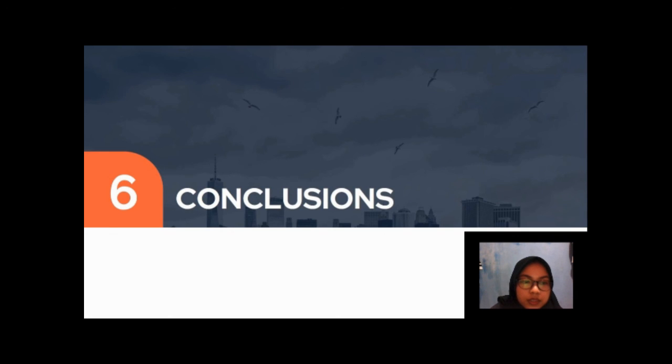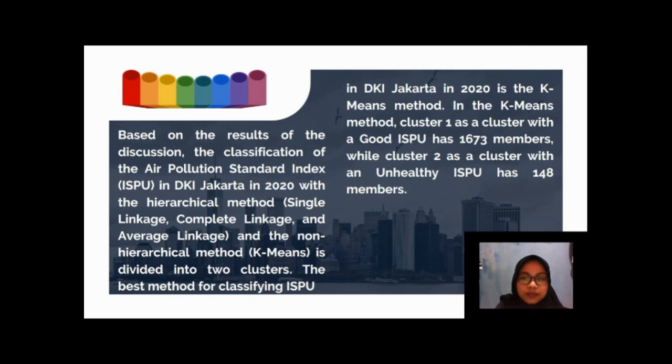And now we come to the conclusions of this paper. Based on the results of the discussion in the previous, the classification of the air pollution standard index, or ISPU, in DKI Jakarta in 2020 with the hierarchical methods, single linkage, complete linkage, and average linkage, and the non-hierarchical method, K-means, is divided into two clusters.